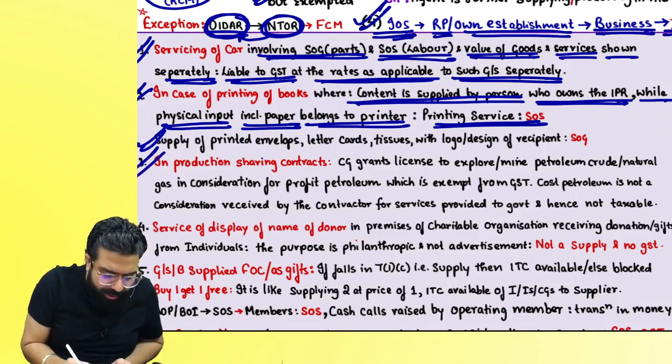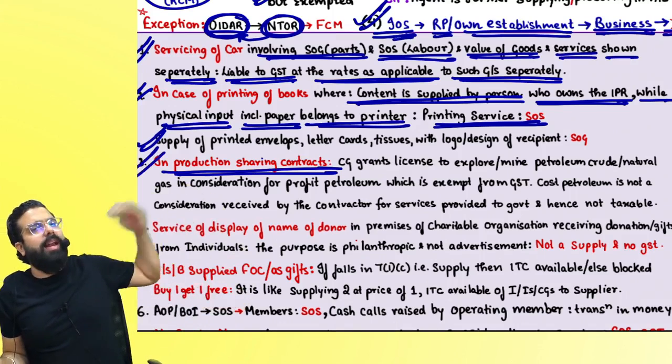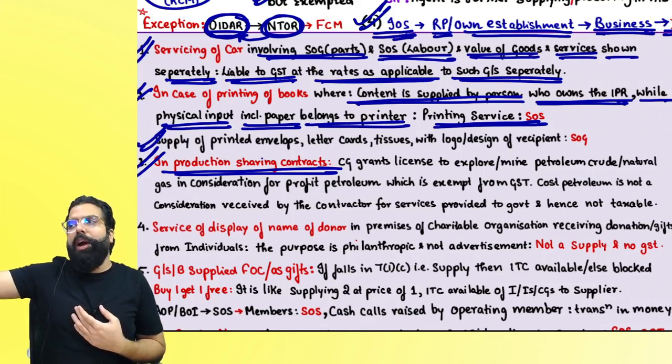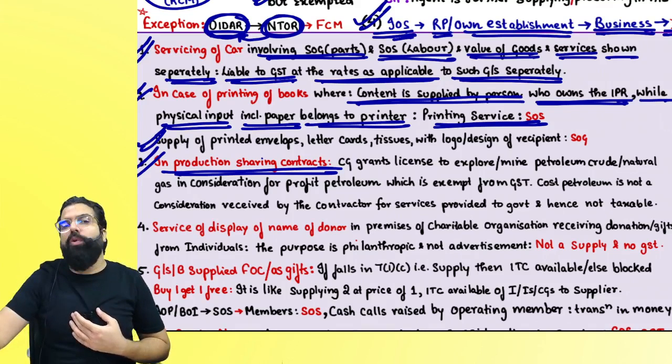Then the next one over here is the production sharing contract. What happens in a production sharing contract? Government gives you the license and tells you to go and explore oil. You go ahead, explore oil and produce petroleum out of it. Say 1000 crore of petroleum is produced. You first go ahead and deduct your cost.